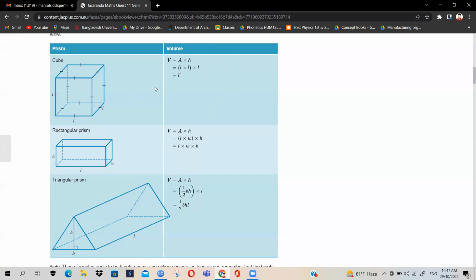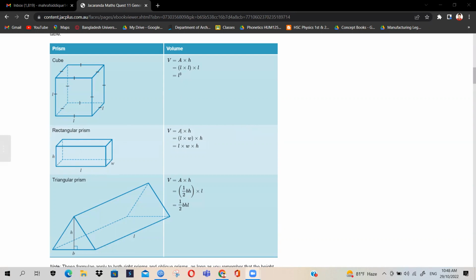In the case of a rectangular prism, the volume is area multiplied by height. So consider the area of this portion. What will be the area of this portion? L multiplied by H, right? If you consider that to be the area, then the height will be this portion, which is W. So the volume becomes L multiplied by W multiplied by H.